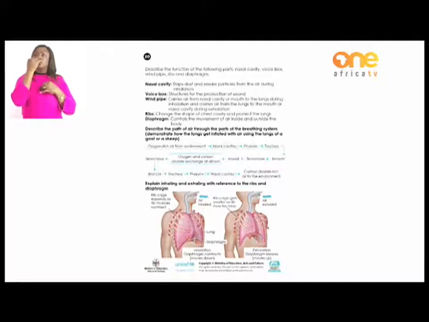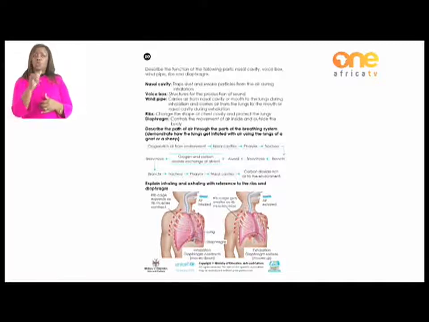Before it goes down, it goes to the pharynx, and then to the trachea, bronchi, bronchioles, alveoli. And then that's now inside the lungs, the alveolus. And then oxygen and carbon dioxide exchange. So oxygen goes into the body, and carbon dioxide in the body has to go to the lungs.